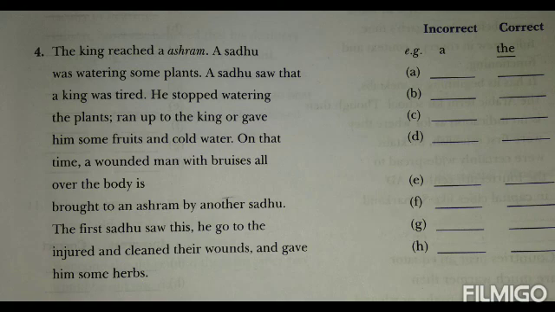The plants ran up to the king or gave. Here instead of or it should be and gave him. Or comes when we have one option, whether this or that. But ran up to the king, he came to the king and gave him some fruits and cold water on that.